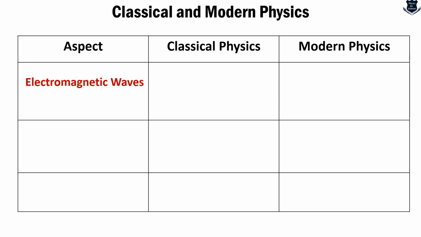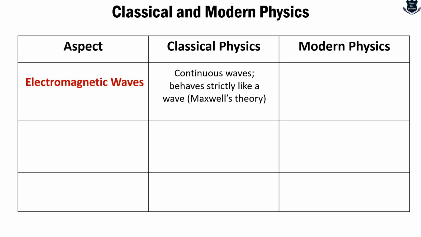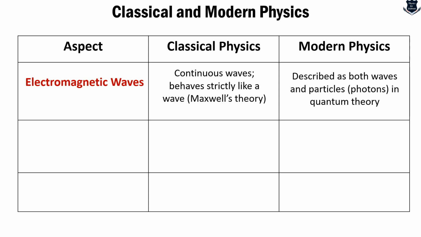If I talk of gravity, we move to electromagnetic waves. This is defined by Maxwell's theory. Modern physics describes it as both waves and particles, and quantum field theory takes it further.